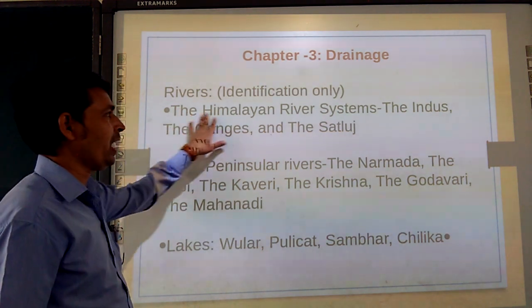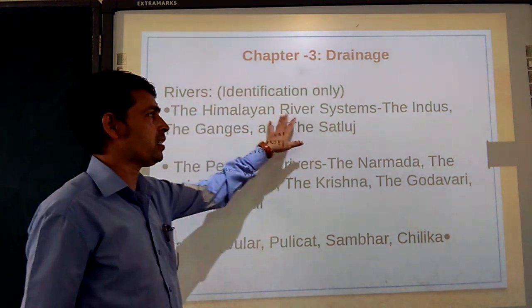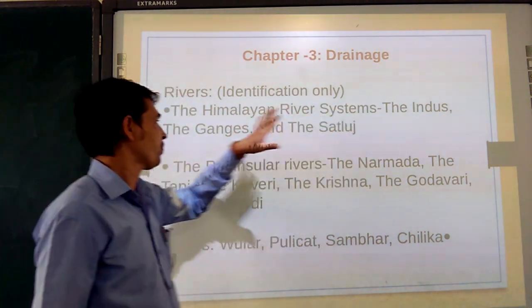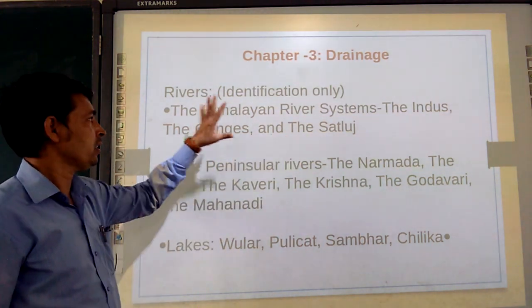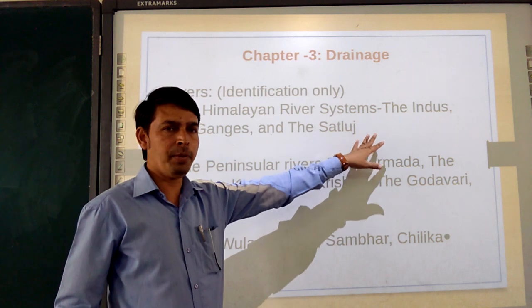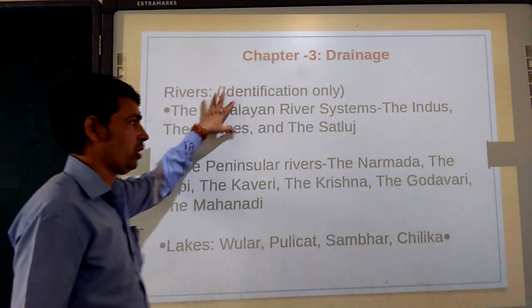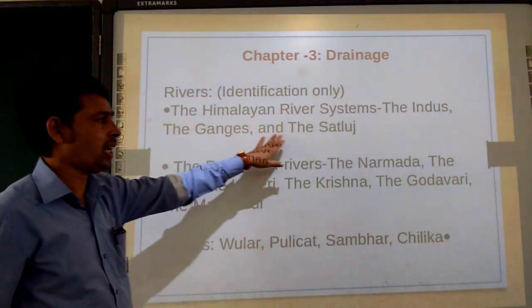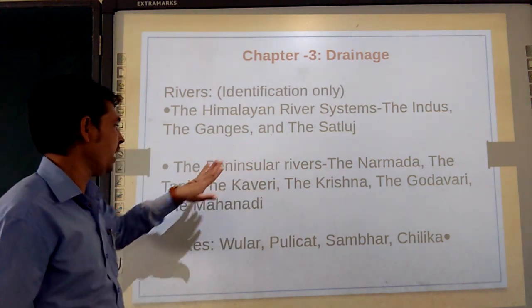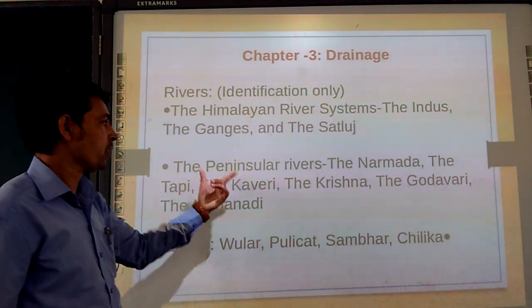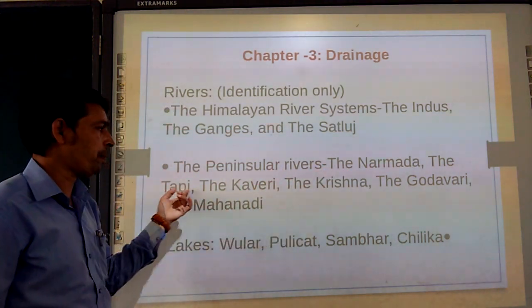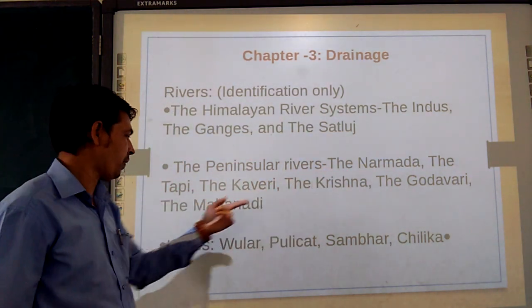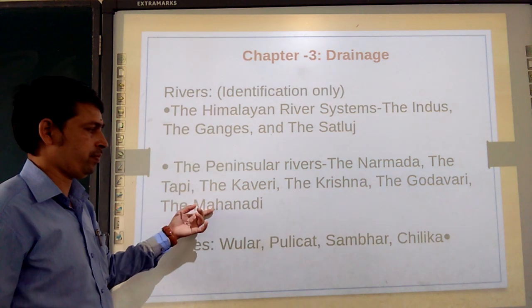First, in the Himalaya region, in the river system we are going to have the Indus, Ganges and Satluj. Then Brahmaputra can also be there, but it is not given here. Then the Peninsula rivers: the Narmada, Tapi, Kaveri, Krishna, Godavari and Mahanadi will be there.